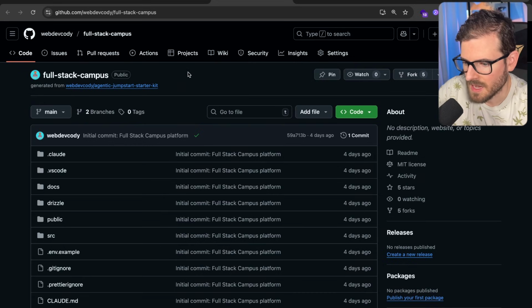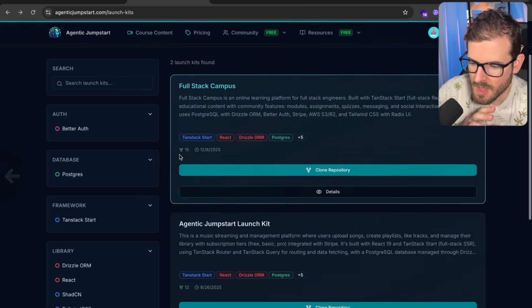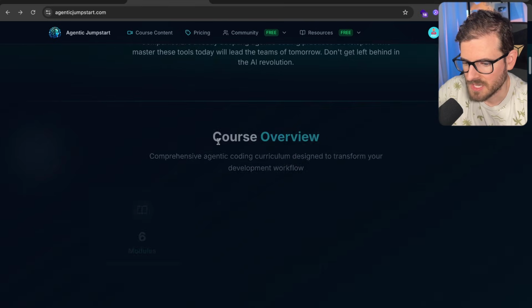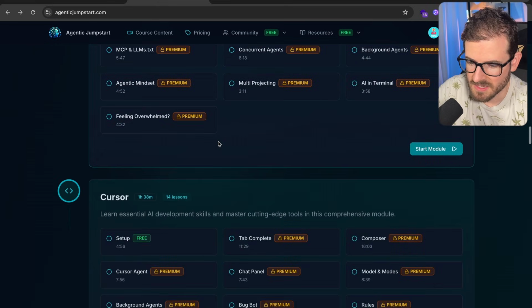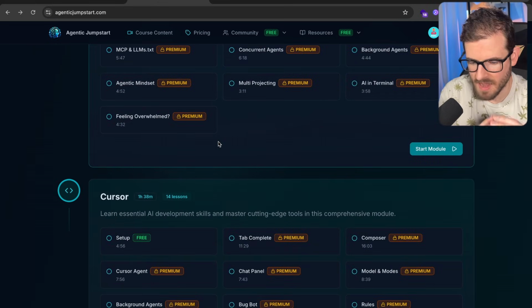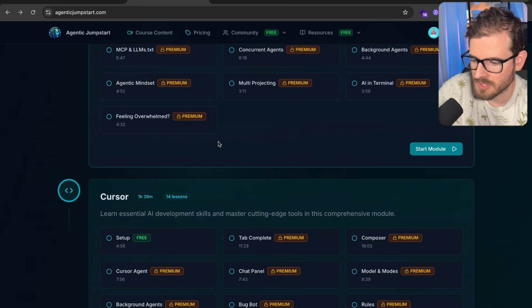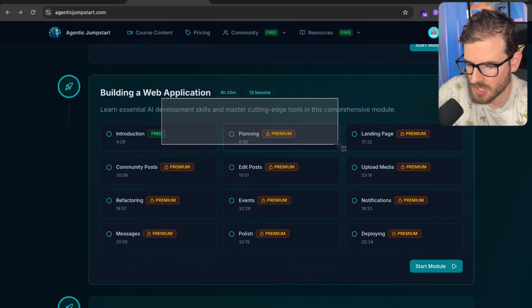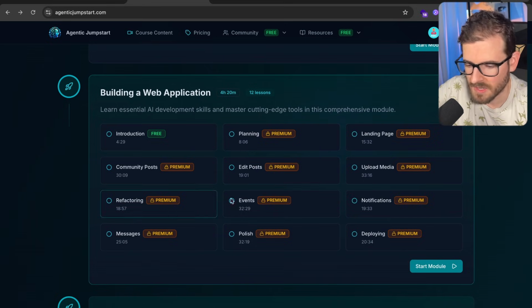And the reason I have this free is because in the course, we are going to be building off of this starter kit. That's one of the techniques I'll teach you: usually agentic coding works best if you have a starting point, an application that's already built out, and then you come through and you create new plans and you refactor and you add in new features. So that's what we talk about in the building a web application. We pull in that starter kit and we just start refactoring it and building a ton of new features to make it really a production ready application.